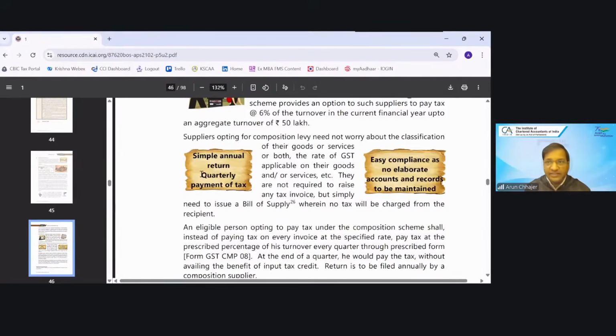Let's take a break of another 10 minutes and last we will do the place of supply. Very important chapter. So Ashok ji, one more time, 10 minutes break start.